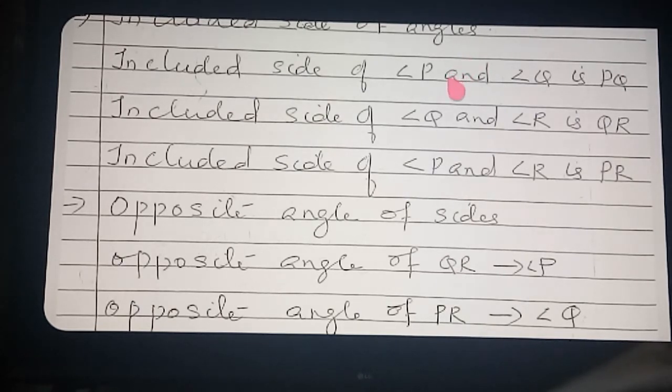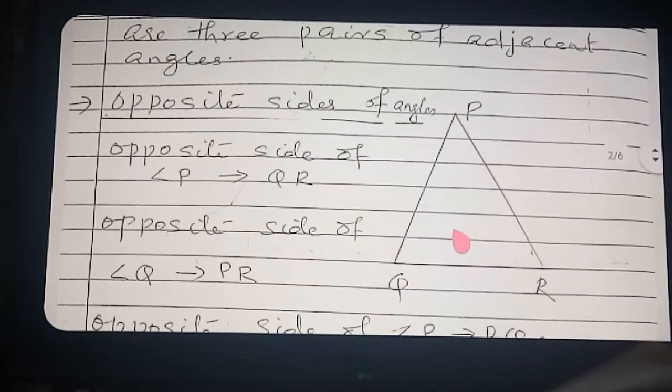See the previous diagram, the opposite angle of side QR. See here, this QR came now. Q and R, drop. Then the remaining one coming is P. So you can say the opposite angle of side QR.